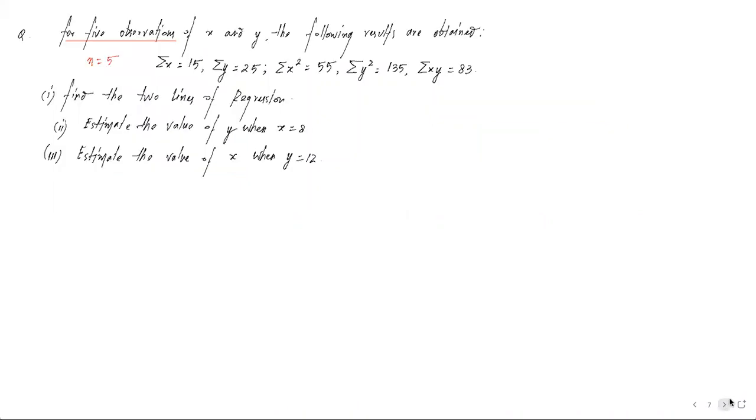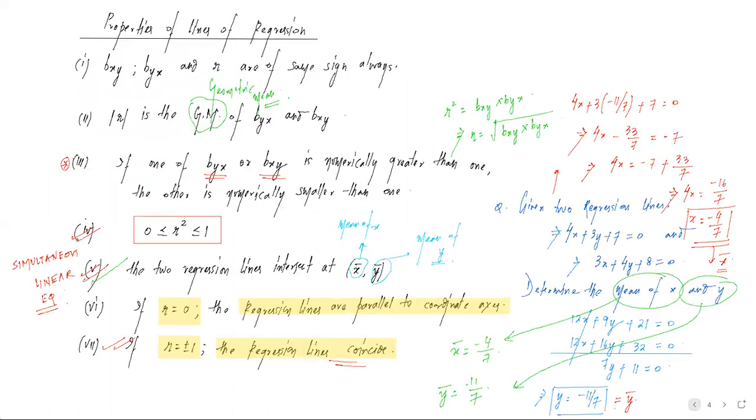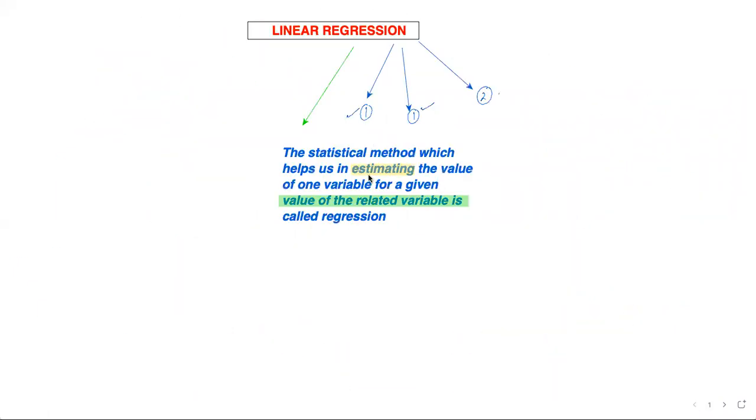And question number 2 says estimate the value of y when x is equal to 8. You can correlate this word estimate. At the beginning of the class we told you what we are going to do in this chapter: we are going to estimate. When we saw the definition of regression, I highlighted this term, that we are going to understand how we estimate the value of a variable based on some related variable.